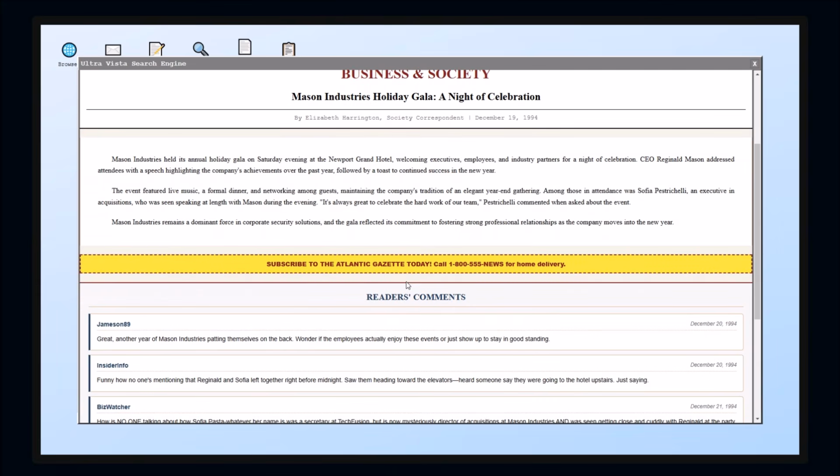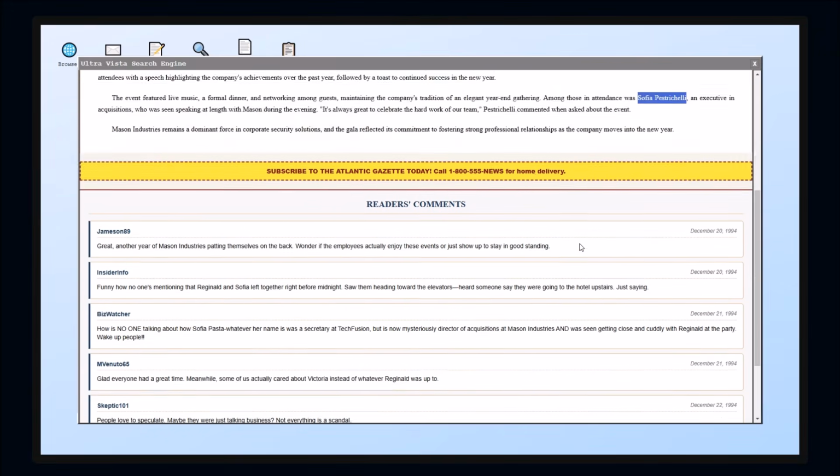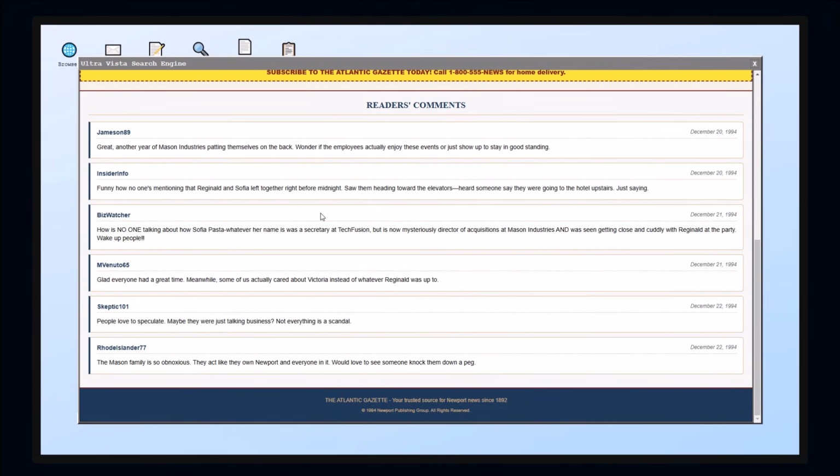So he welcomed everybody to his house. He had a speech about the company's achievements, a toast. There's live music, dinner, and networking amongst guests. Among those in attendance, Sophia Petrescelli, an executive in acquisitions, who was talking to him. The dominant force in corporate security solutions. The gala is great. Reader comments. Great, another year of them patting themselves on the back. They actually enjoy these events, or do they just show up?